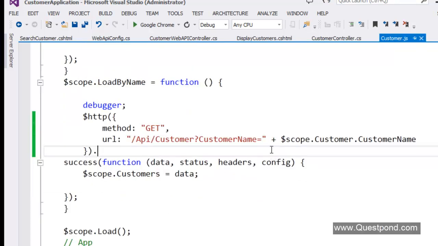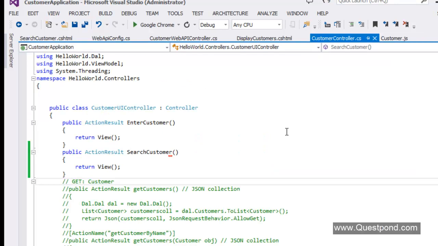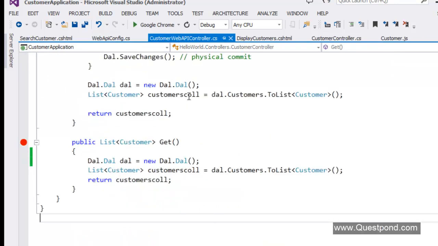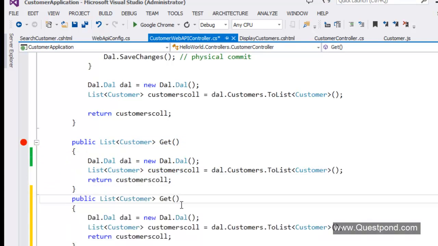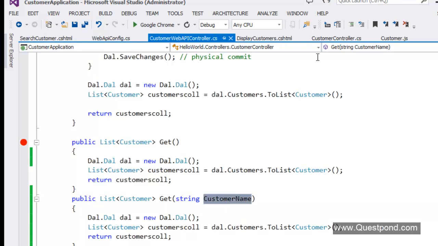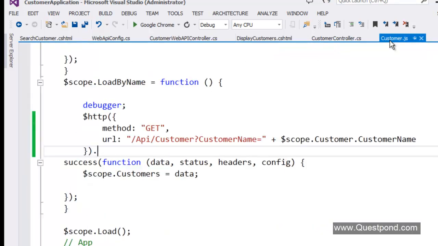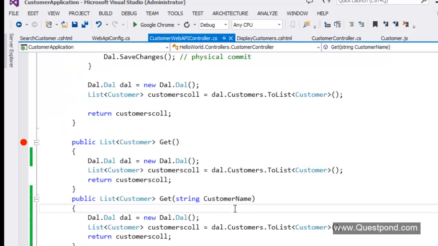We also need to make a couple of changes on the server. On the web API controller here, we already have a get, but this get is an empty get. The other get which we need to create is get by customer name, with a string customerName parameter. Remember that this variable name, customer name, should be the same as the query string name. For example, in the customer.js file, you can see that there is customer name. So this variable name should be the same as the query string name.